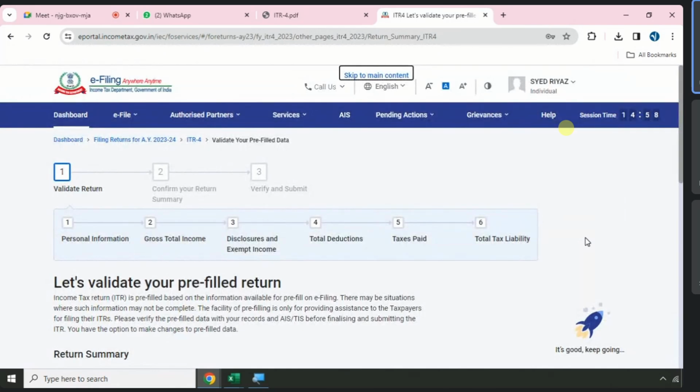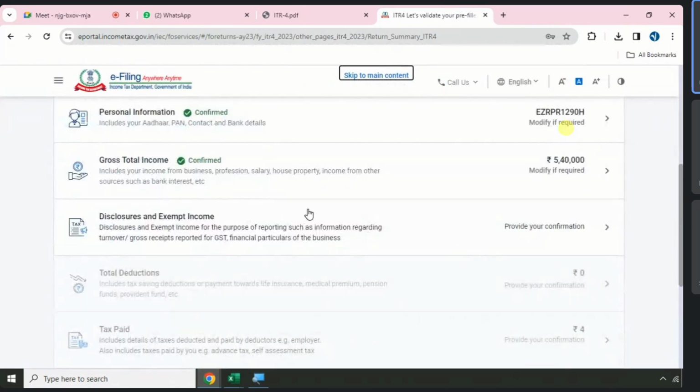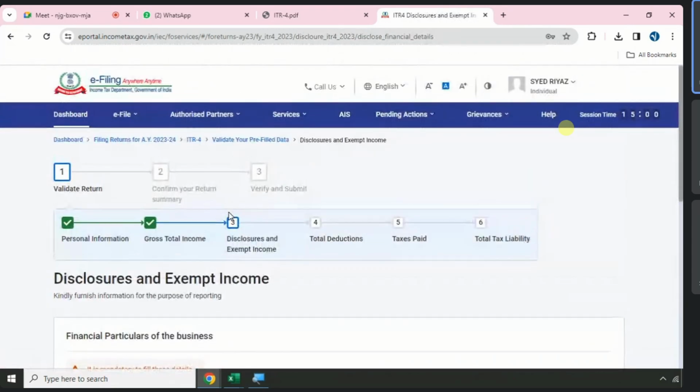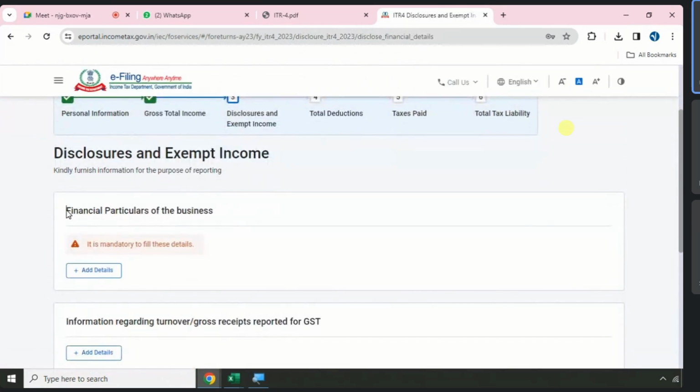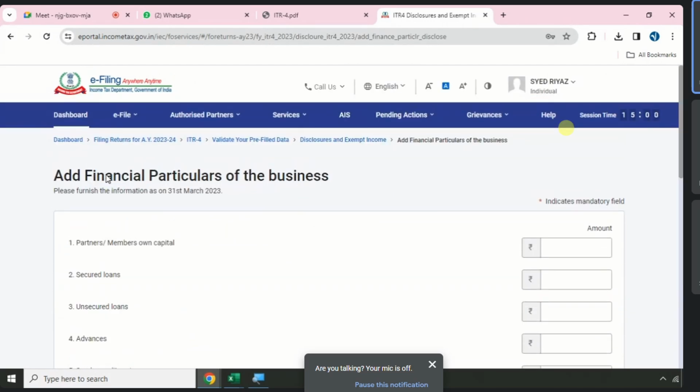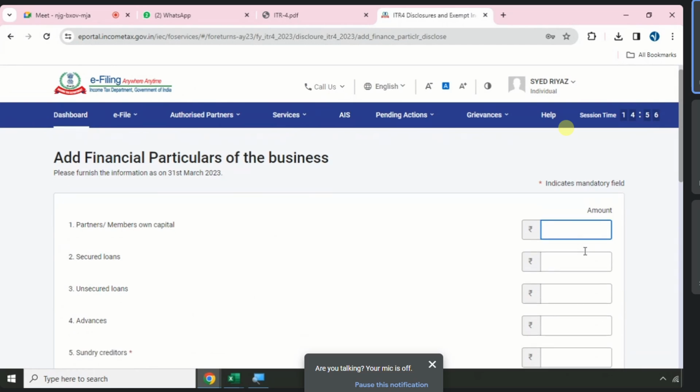But one small change today. You confirm me one thing. What is the new page today you are observing? Disclosures and exempt income. You need not report these financials, meaning your sundry debtors, sundry creditors. Click on the button add. You need not report them. Is anyone going to validate this? No. So you report all zeros.